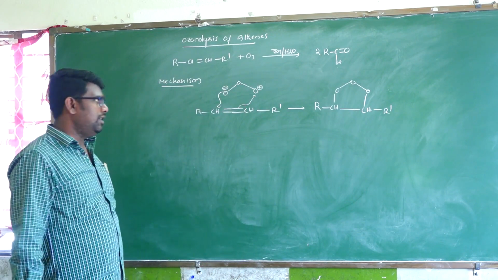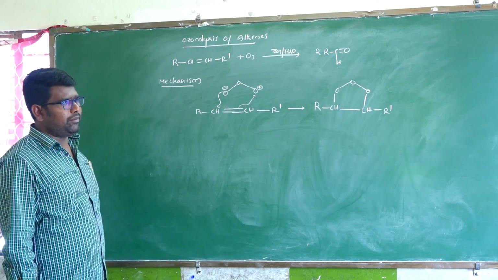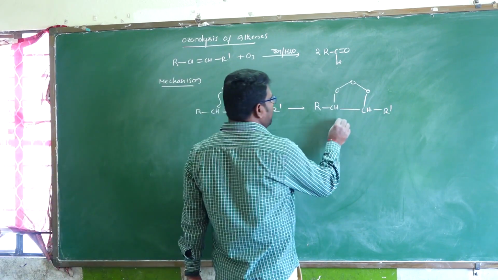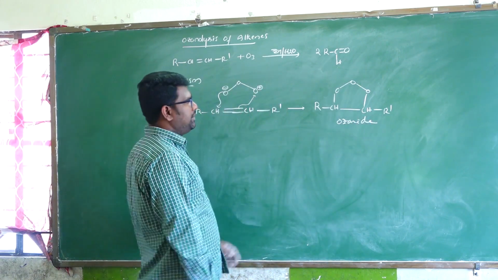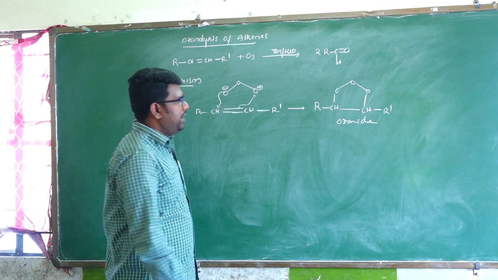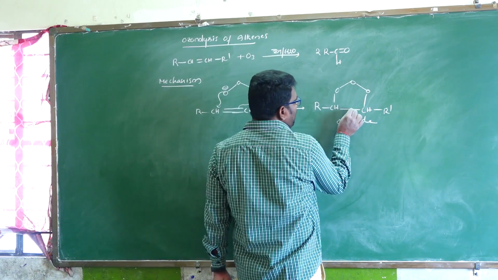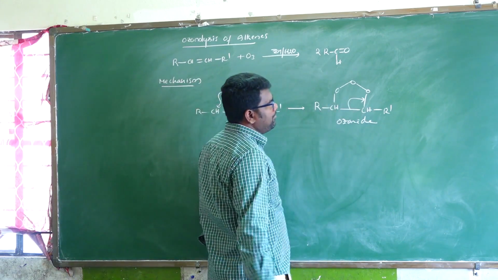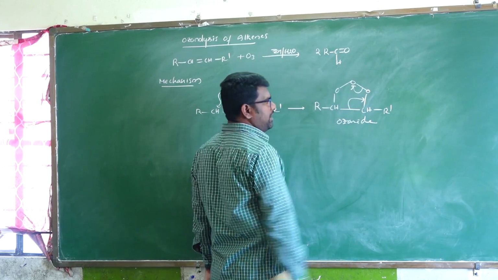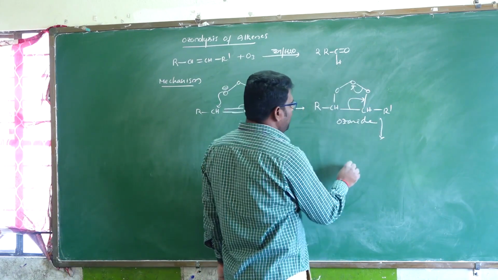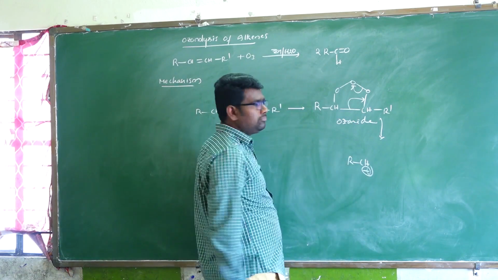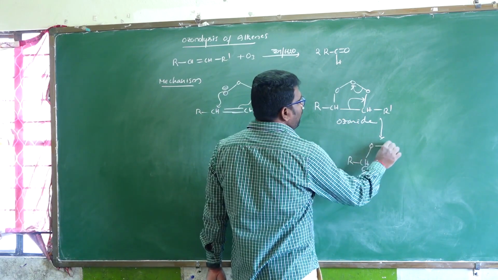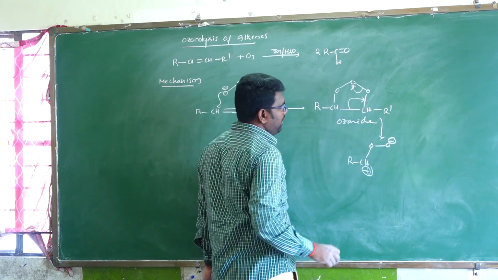So this is the ozonide as an intermediate. In this ozonide, a bond breaks and automatically the other bond is also disturbed, so there is formation of RCH cation and O minus because of shifting of electrons.